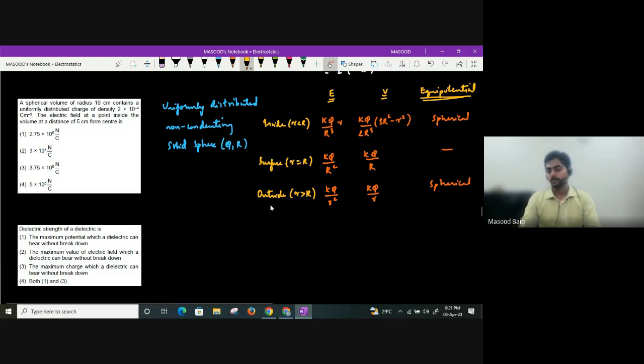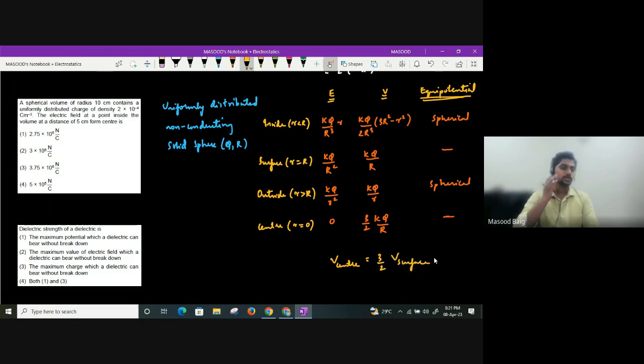So inside we have done, surface we have done, outside we have done. Let us find out at the center. At the center, small r value will be 0, so the center is lying inside. So field at the center will be 0. Potential will be 3 by 2 kq divided by R. And we will not be defining equipotential surfaces here. So it is very important to note that the potential at center will be 3 by 2 times the potential at surface in case of a uniformly distributed non-conducting solid sphere.